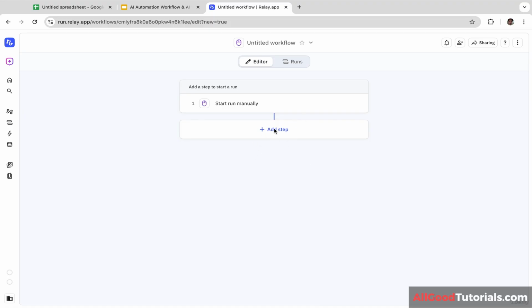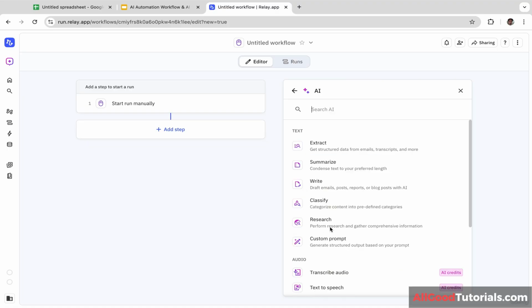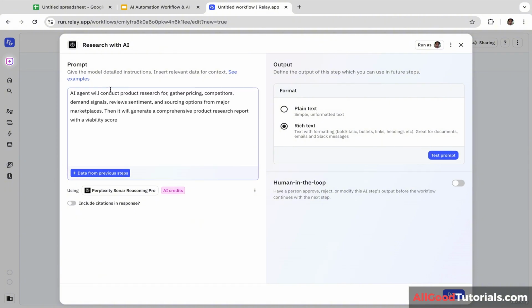Okay, now let's click this add step, and let's click AI, and let's click research. Now we are going to write the prompt. I'm going to use this prompt. AI agent will conduct product research for product name, getting pricing, competitors, demand signals, review sentiment, and sourcing options from major marketplaces. Then it will generate a comprehensive product research report with viability score. Okay, so that's the prompt.